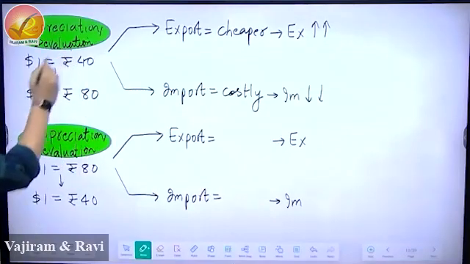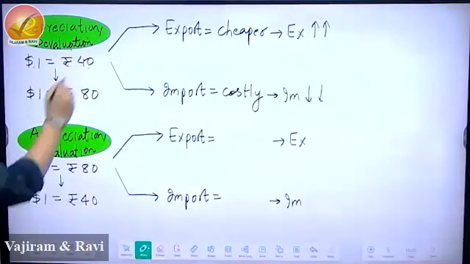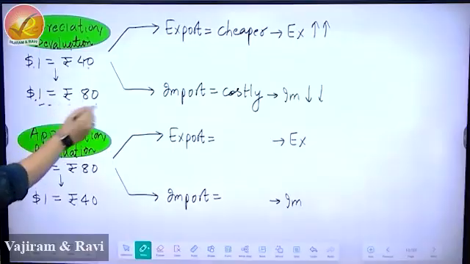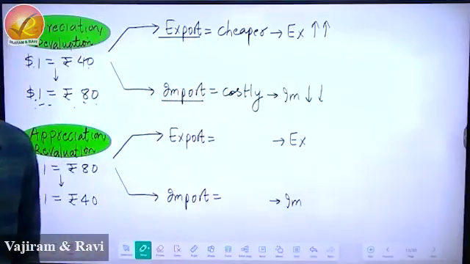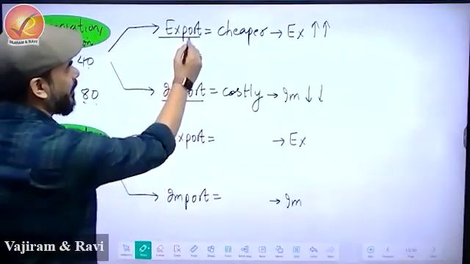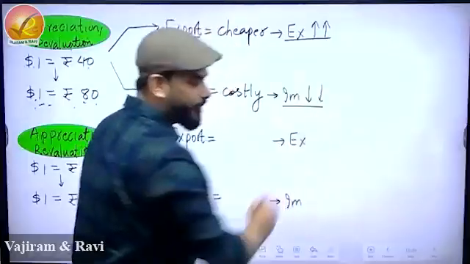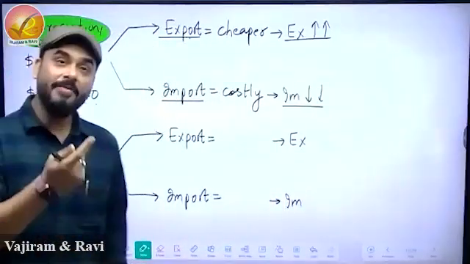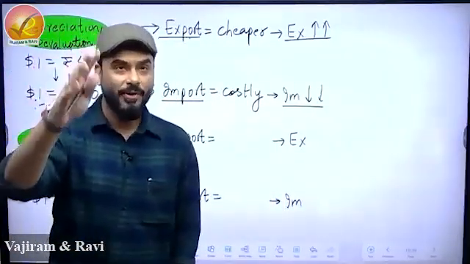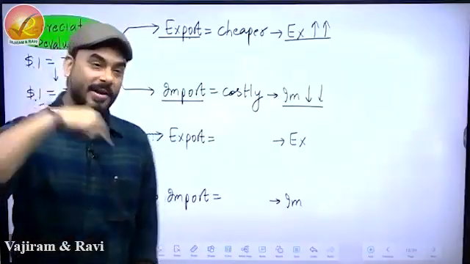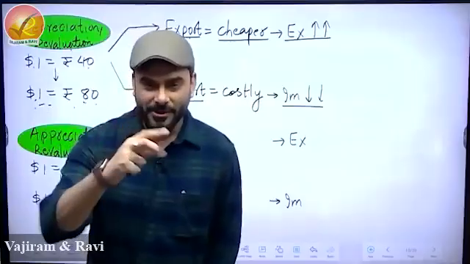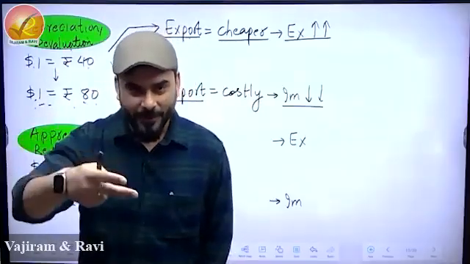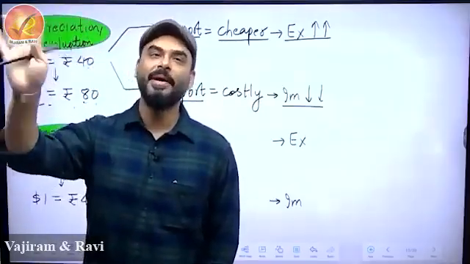So depreciation or devaluation, what does it mean? $1 is equal to 40 rupees becomes $1 is equal to 80. That is the meaning of depreciation or devaluation. What happens because of that? Export and import, these two things are impacted. And what did we see? What happens to export? Export increases, import falls. And I showed you something that a foreigner thinks, whether it happens or not doesn't really matter. But the foreigner thinks that Indian goods have become cheaper because his or her $1 is going to fetch 2 pens now. So a foreigner imagines in the mind that, okay, the pen has become cheaper.